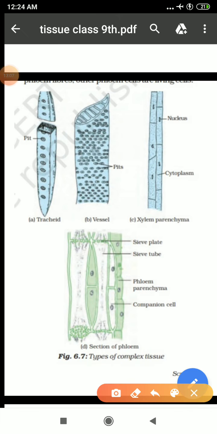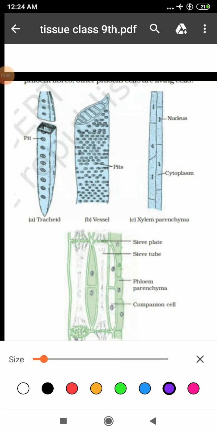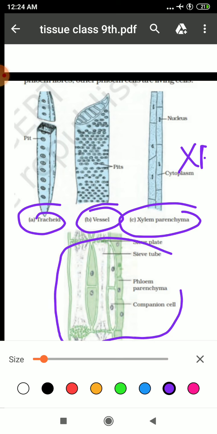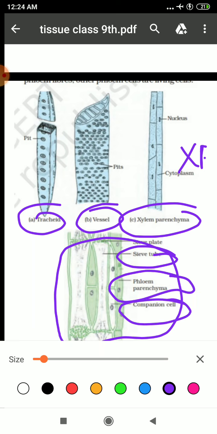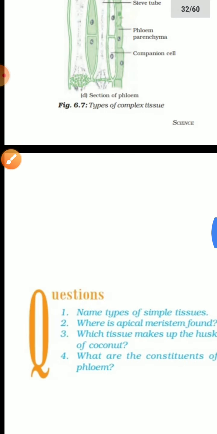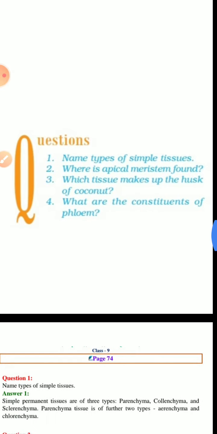So students, this is the diagram that is given in your book. These are your xylem. Xylem is formed of tracheids, vessels, xylem parenchyma and xylem fiber, whereas this is your phloem, which is formed of sieve tube, companion cell, phloem parenchyma and phloem fiber. So here we have finished the topic and now we'll start with the textual questions.